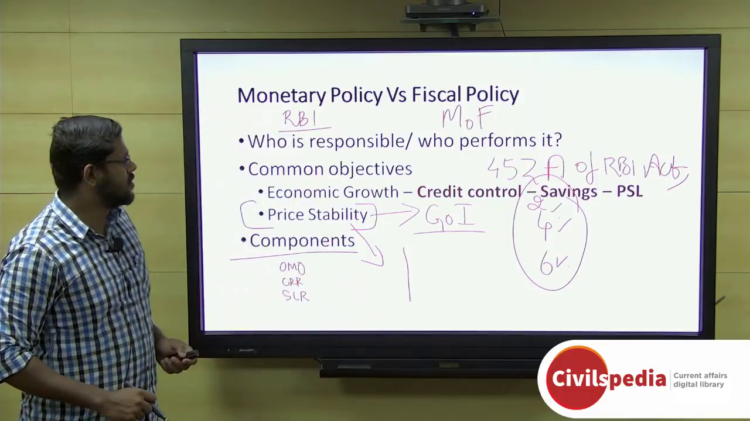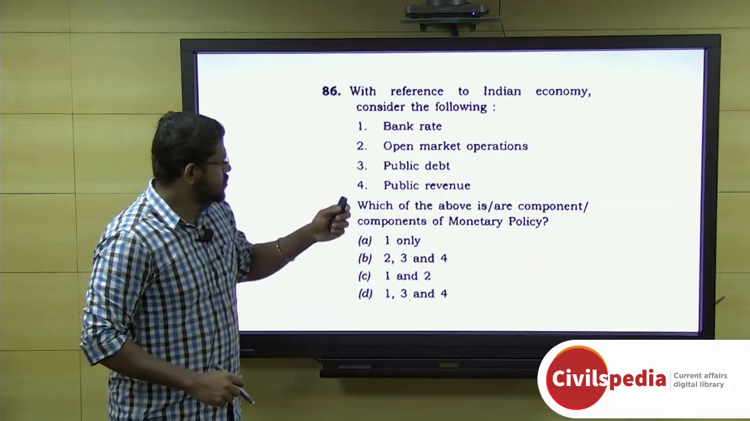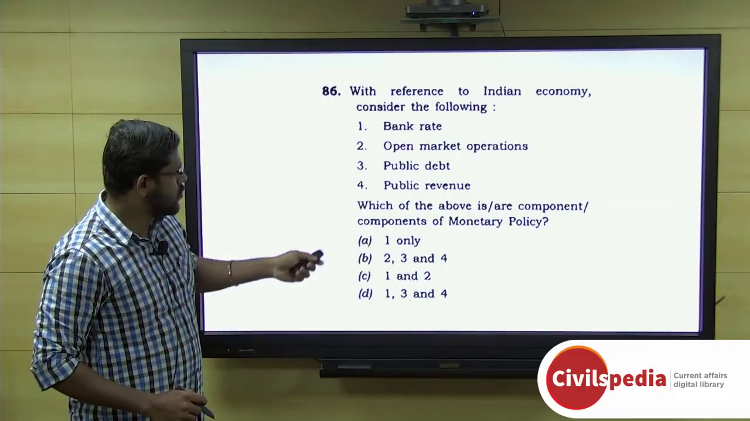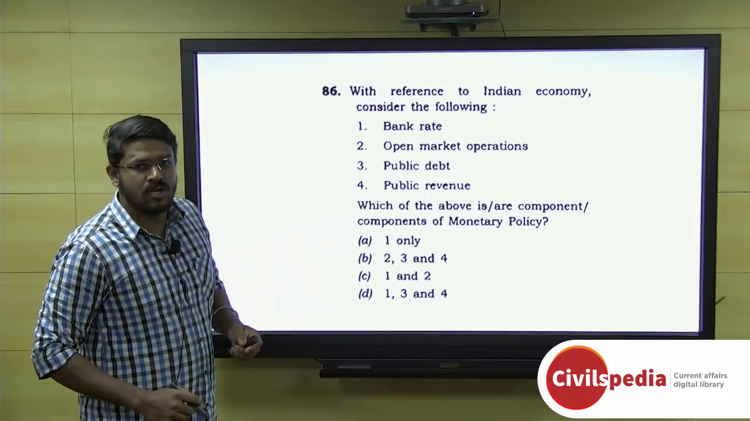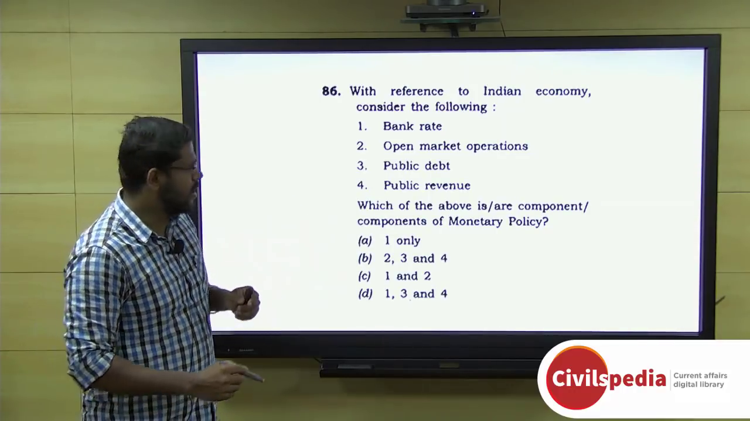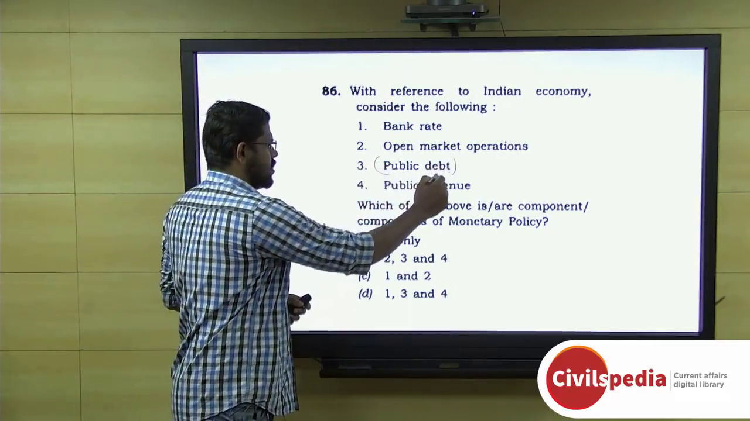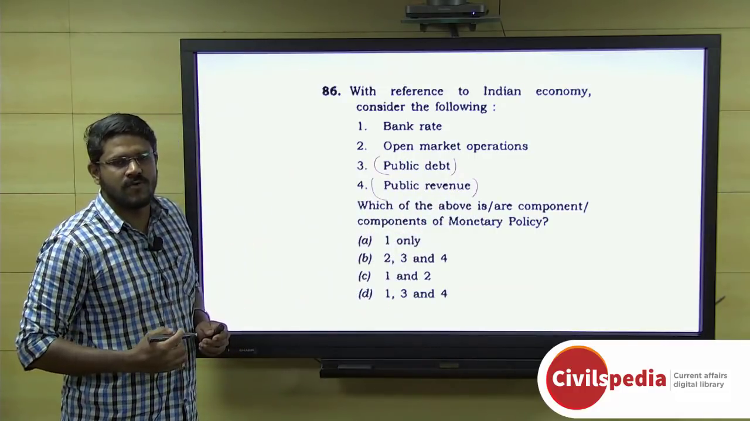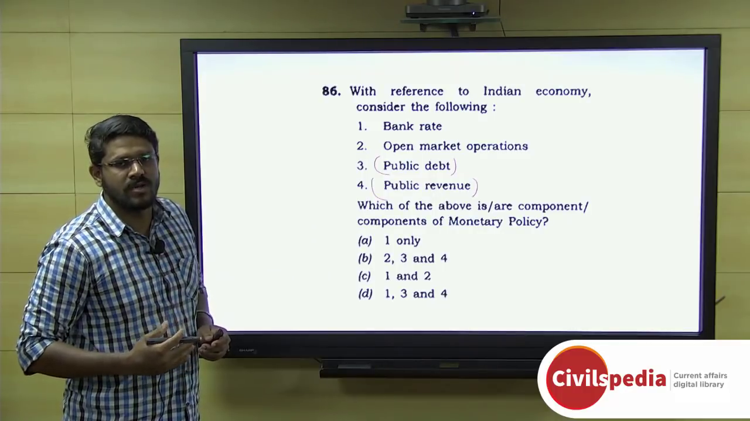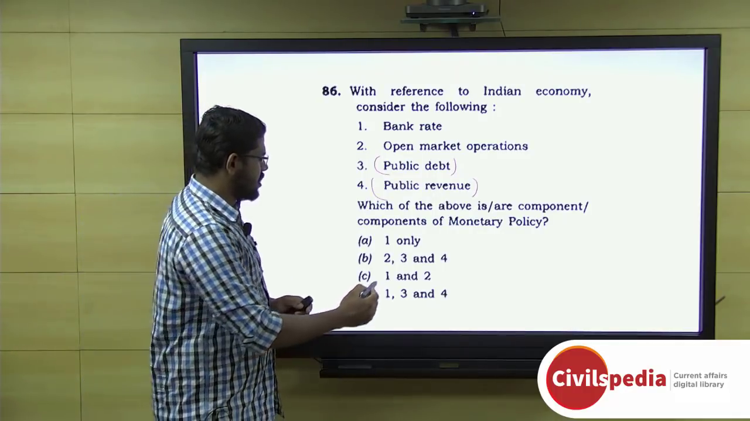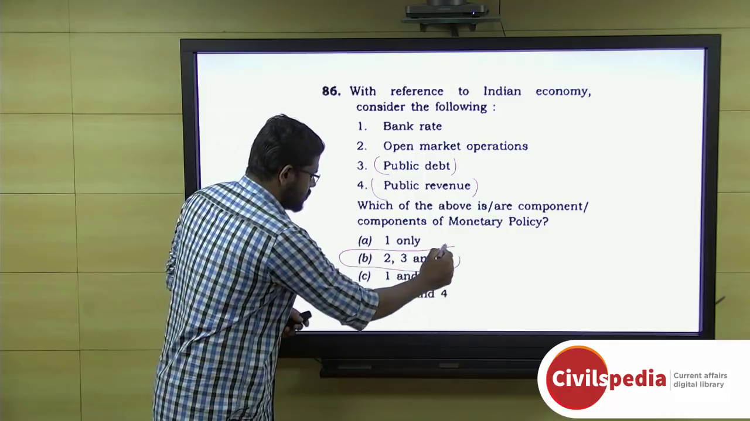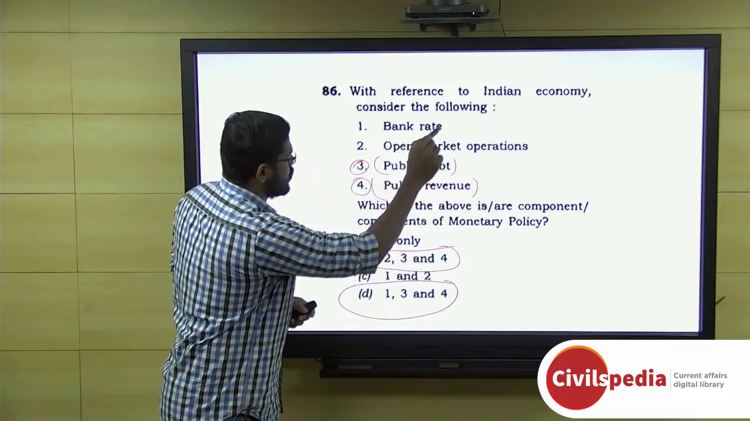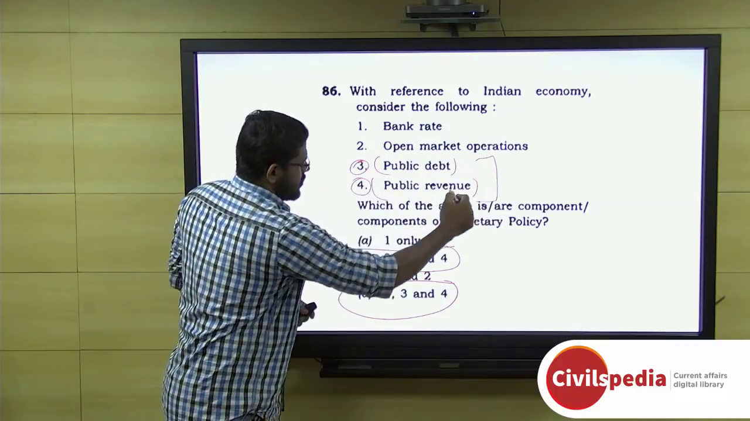In the year 2015, there was a prelims question, and this is what they asked. With reference to the Indian economy, consider the following. Which of the above are components of monetary policy? Anyone who knows that either public debt or public revenue comes under fiscal policy could have increased the probability of hitting the correct answer by 50%, because they could easily eliminate these two options, as options 3 and 4 are wrong and do not come under monetary policy.